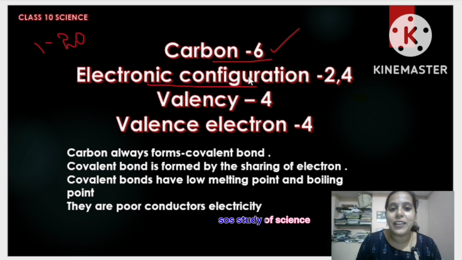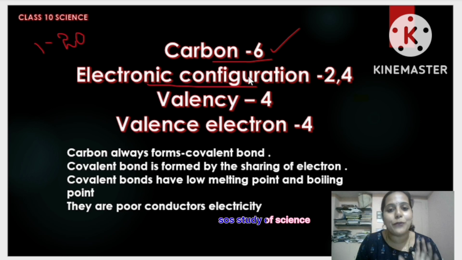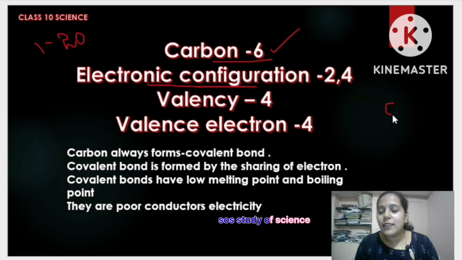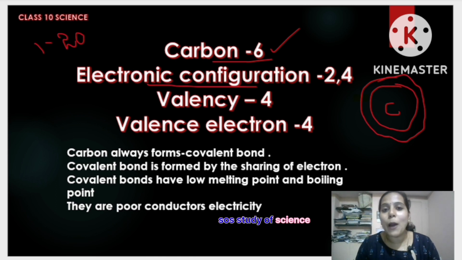Distribution of electrons is what we call electronic configuration. The electrons are distributed on the atom of an element. For example, if this is a carbon atom, there will be shells on it. I hope you remember the K shell, L shell, M shell, N shell, which you learnt in class 9 in the lesson called structure of atom.